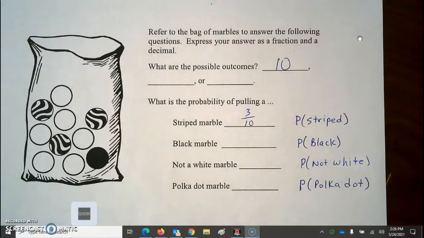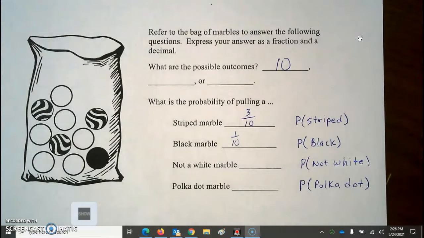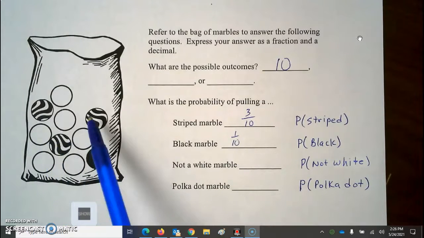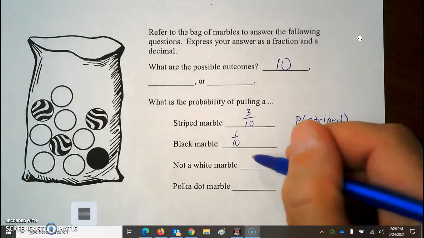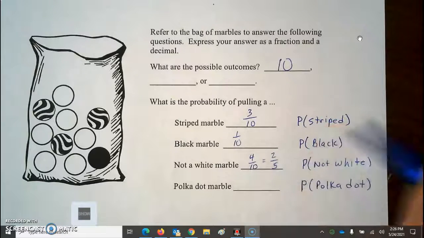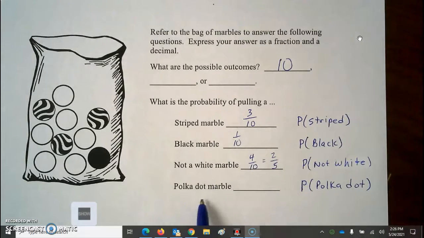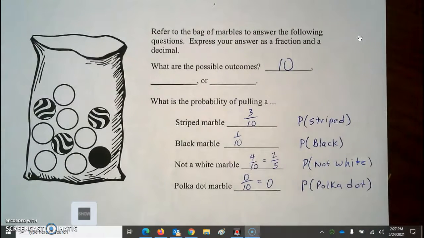The black marble, probability of selecting a black marble, there is only 1 out of 10. 1 out of 10 chance. The probability of it being not a white marble, well, 1, 2, 3, 4 of the marbles are not white. So that would be 4 out of 10, and very often these are simplified. The probability of a polka dot marble, there aren't any. That would be 0 out of 10. That is not going to happen.